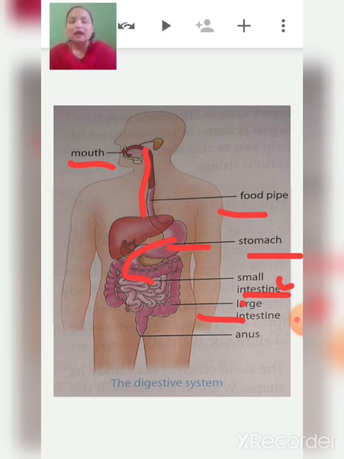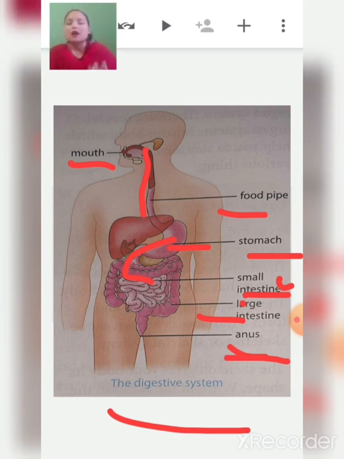The large intestine absorbs the water, and the food which hasn't been digested yet is thrown out from your body through the anus. The food which has not been digested in the large intestine is waste, which is thrown out through the anus. So this is the whole process of the digestive system, and this is how the food gets digested in our body.